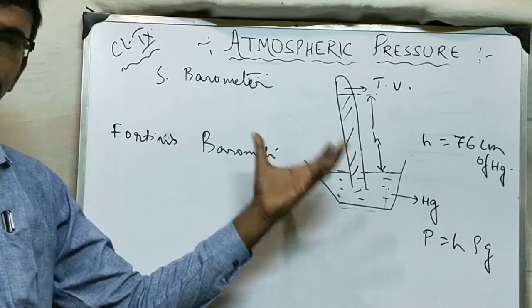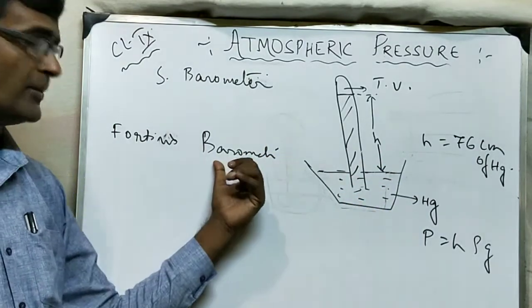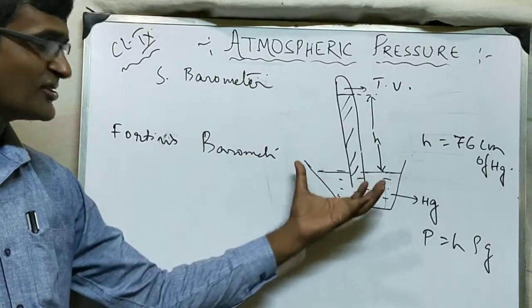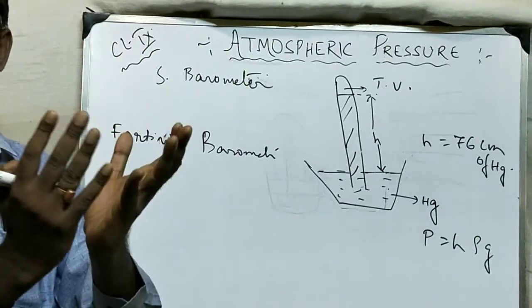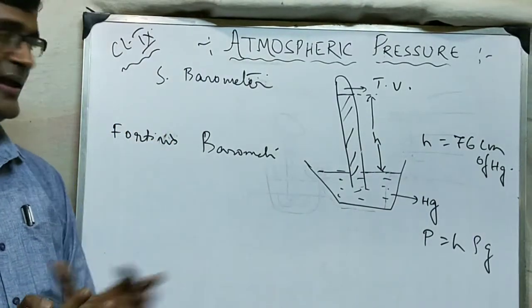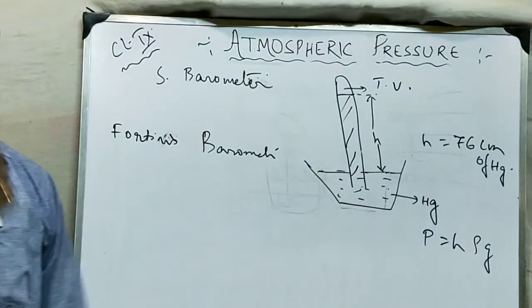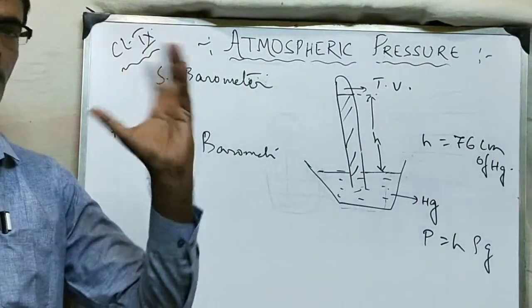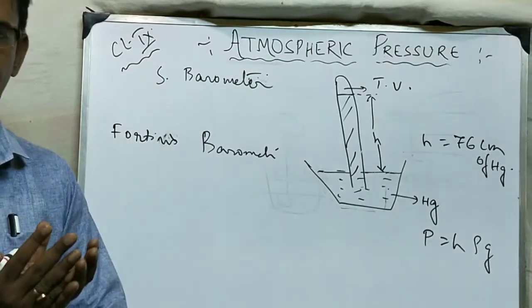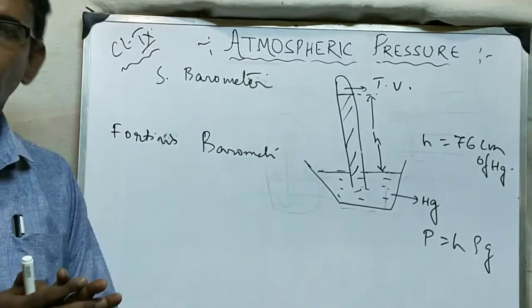But in case of Fortin barometer, you will see that this cup is actually not open. It is inside a leather pack. A leather pack is containing this cup. So this mercury is not open, it is in a leather cup. So there is no chance of contamination.